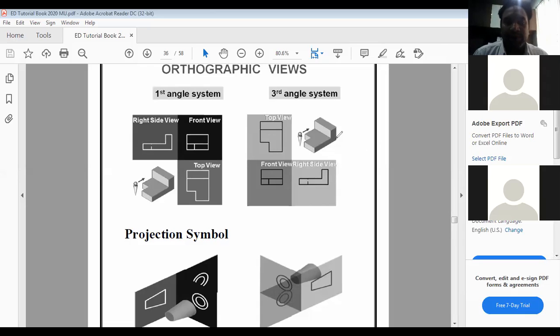If you see this particular problem, you have the same problem. Top view, here you can see the top view will be below the x-axis. Here you can see the top view will be above the x-axis. Front view will be below the x-axis, and you can see the right hand side view, here it is made on the left, here it is made on the right, because it is a right hand side view. But below the x-axis. If it is a left hand side view in the third angle projection, it will be made on the left. So there will be no interchange.